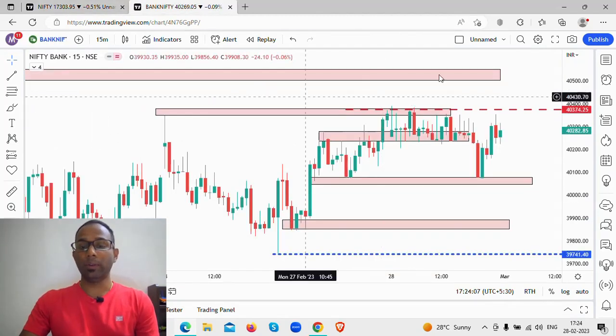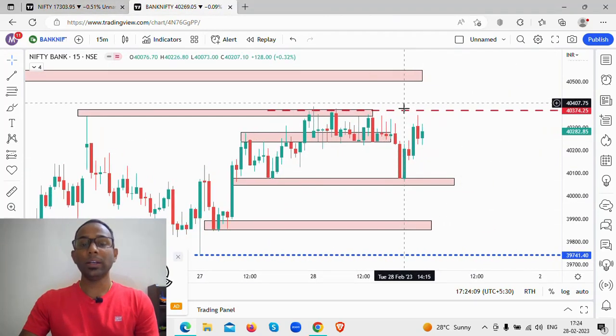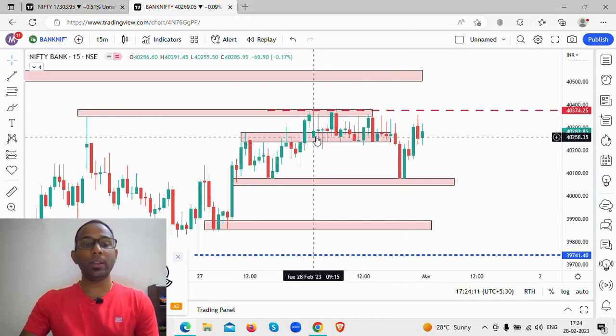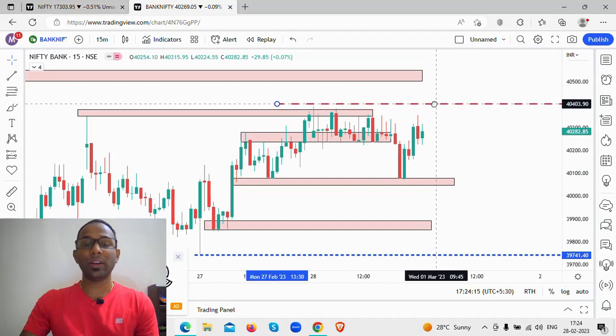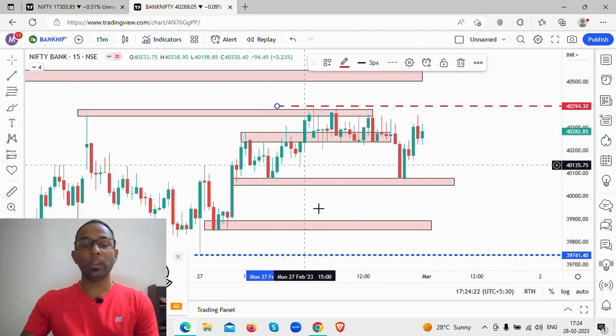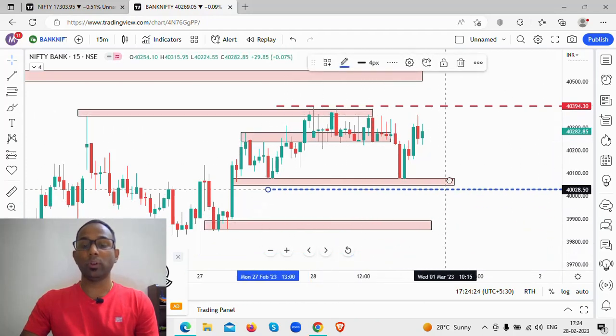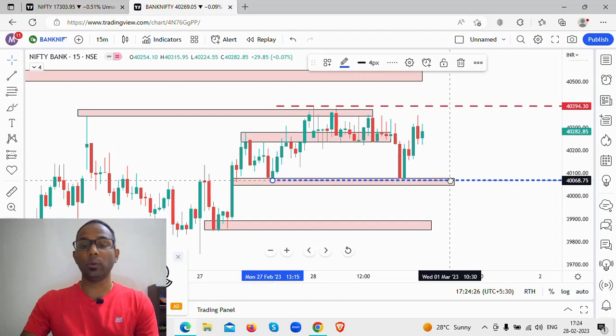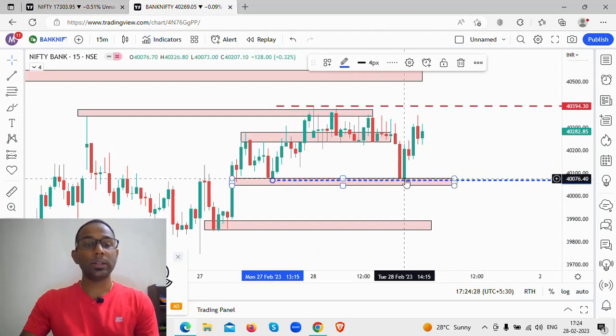Let's go to the Bank Nifty level. Let's understand what was the high and the low for Bank Nifty today. The Bank Nifty high was 40,390 levels, so it is just right above this level, 40,391 levels. What was the low for Bank Nifty today? We'll bring this blue dotted line here towards the upside. The low for Bank Nifty today was 40,073 levels.